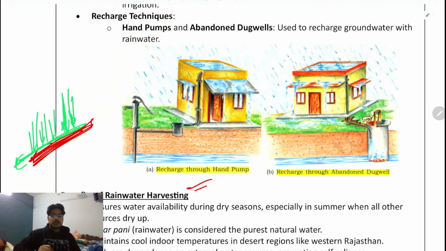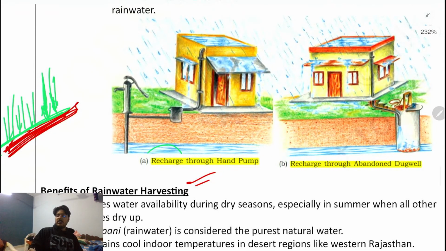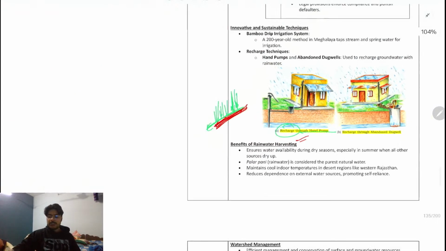But the water is going to flow away very easily because of the concrete surface. It doesn't percolate inside the surface, and that is why it leads to lowering of the water table. So it doesn't get the time to recharge, and that is what you need to understand and consider.